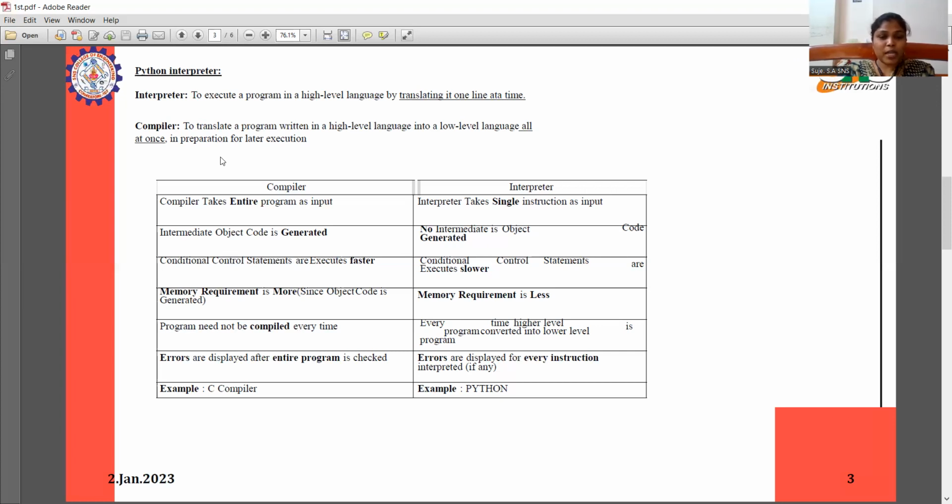Program needs to be compiled every time. And on the interpreter side, every time the high-level program is converted into a lower-level program. Errors are displayed after the entire program is checked. In the interpreter, errors are displayed for every instruction. Example: C compiler, and here this Python.